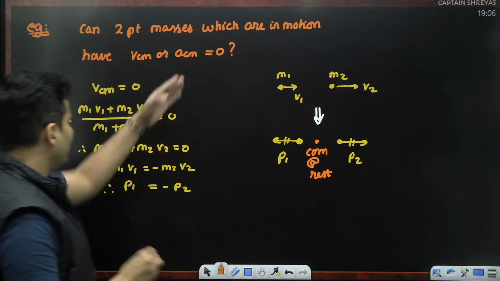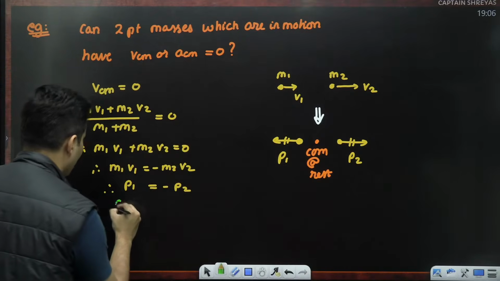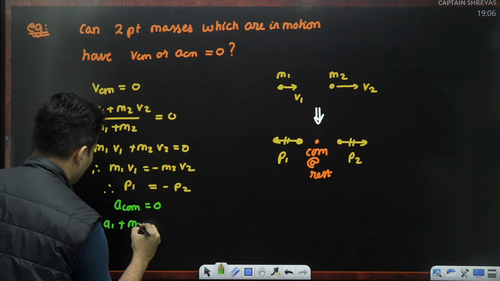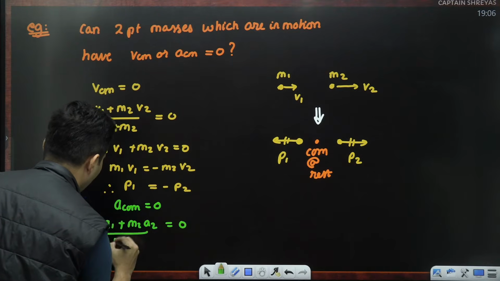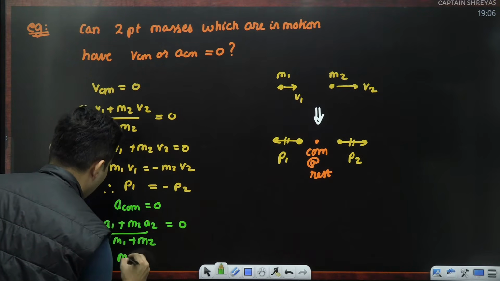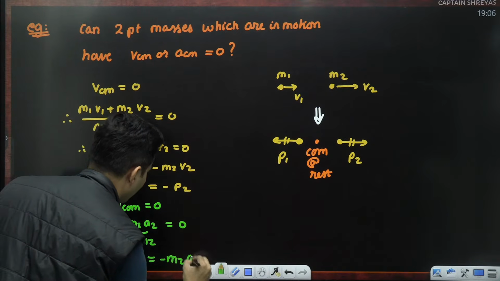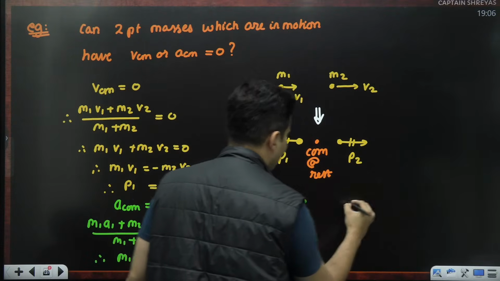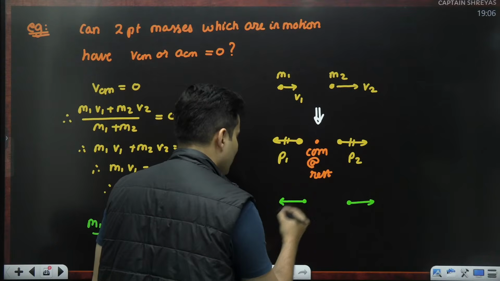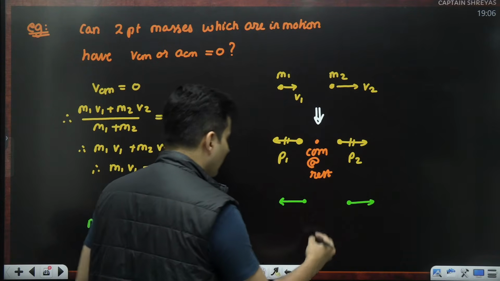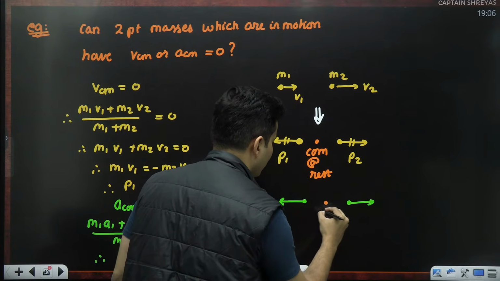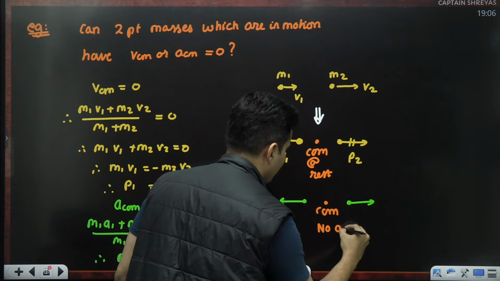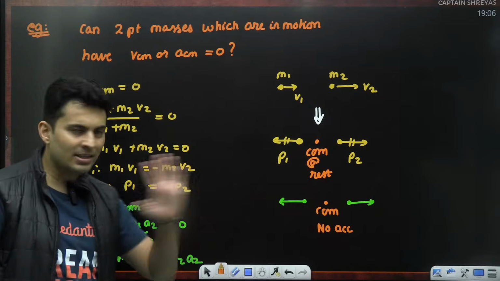Similarly, for acceleration also you can proceed with that same thing. So if ACOM is 0, then (m1 a1 plus m2 a2) upon (m1 plus m2) is 0. That means m1 a1 should be minus m2 a2. So if a particle has one acceleration here, another acceleration here, and m1 a1 plus m2 a2 is 0, then you can say that their center of mass is having no acceleration. Is this clear, everyone?